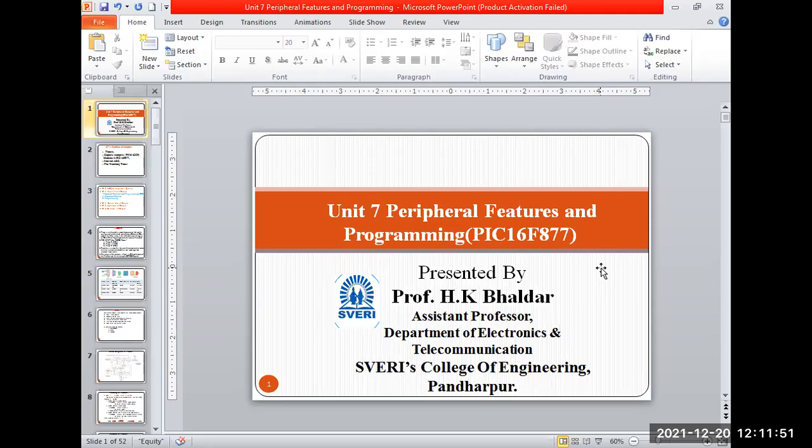Not like the R0 to R7 registers in the 8051 and the A and B registers. Rather than that, we work on the file registers in the PIC microcontroller.